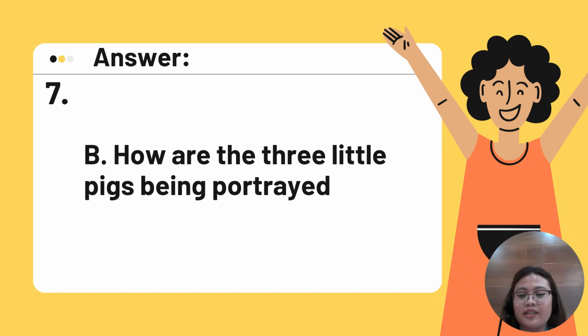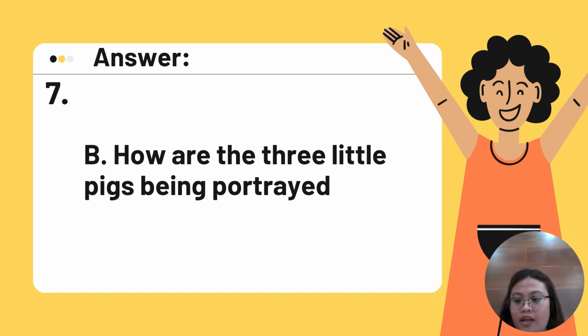Okay, so the correct answer is letter B. How are the three little pigs being portrayed. All right, because again, when we talk about formalist approach, we examine the text by the text itself. We do not go outside the text.